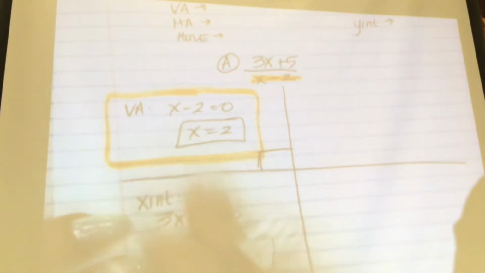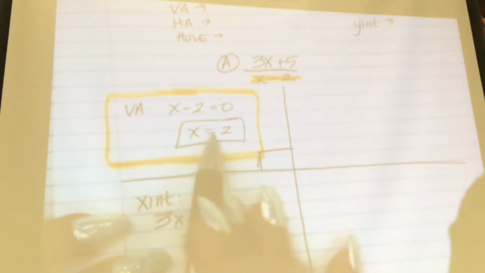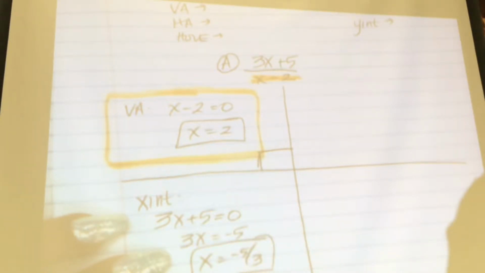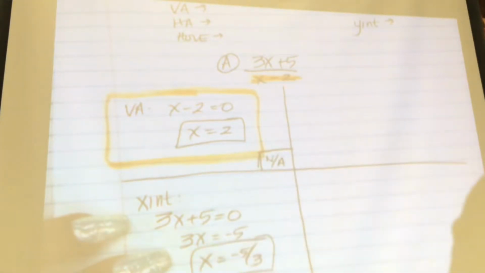So do I have a hole? Why not? How come I have no holes? Yeah, x equals 2 here, and this x equals negative 5 thirds. They're not the same thing. So I don't have any holes.